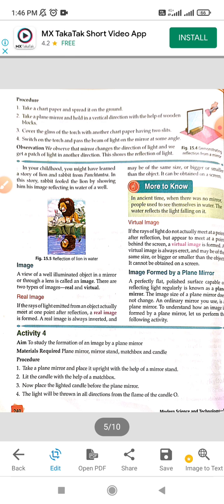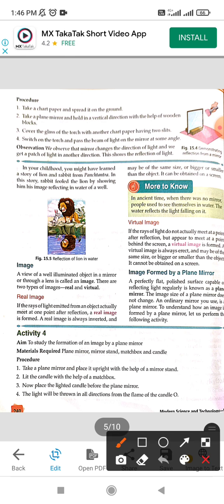And there are two types of image. First one is the real image and the second one is the virtual image. In this, when the light is emitted, at one point of reflection, the real image is formed and it is always inverted.